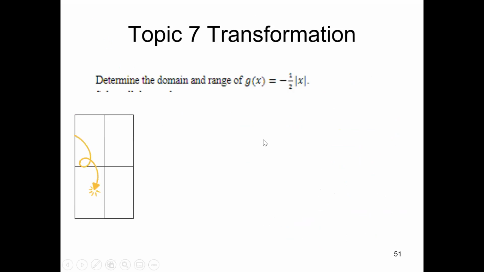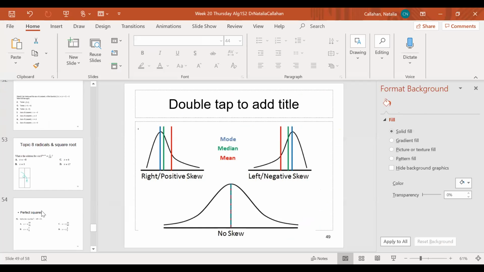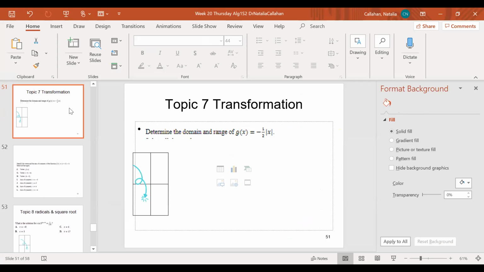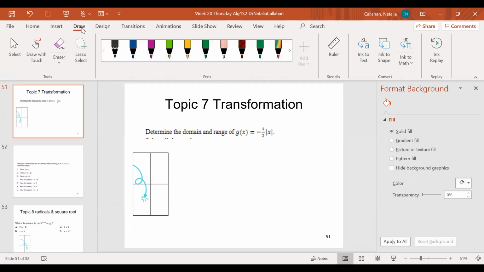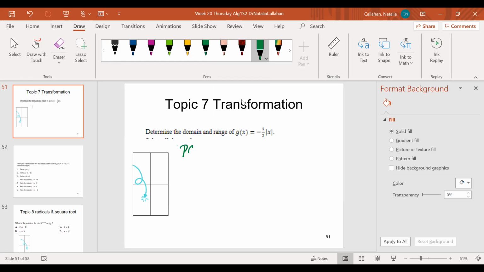Now I want you guys to go ahead and take a look over here, which is topic number 7 on transformations. So make sure you put your answers right here. Okay, so when it comes to transformations, there are a few things you need to think about. First thing that you need to know is that when it comes to transformation, you need to have all the different shapes. These are the parent functions.